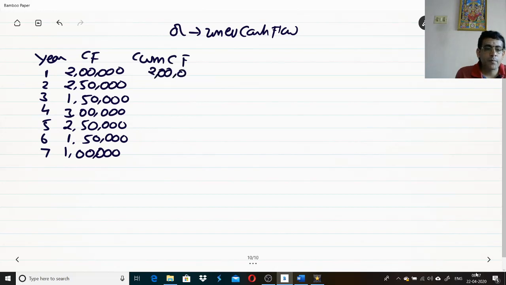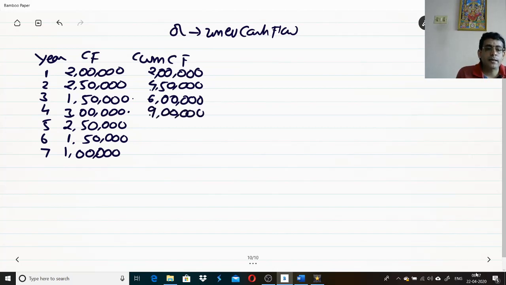First year, my cash flow was 2 lakhs. Second year, my cash flow is 2,50,000. That means the cumulative is 4,50,000. 4,50,000 plus 1,50,000 becomes 6 lakhs. Then 6 lakhs plus the next year 3 lakhs becomes 9 lakhs.